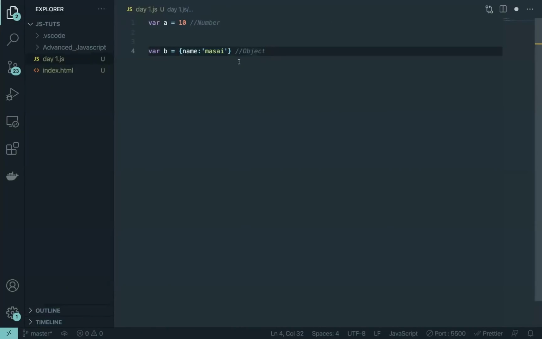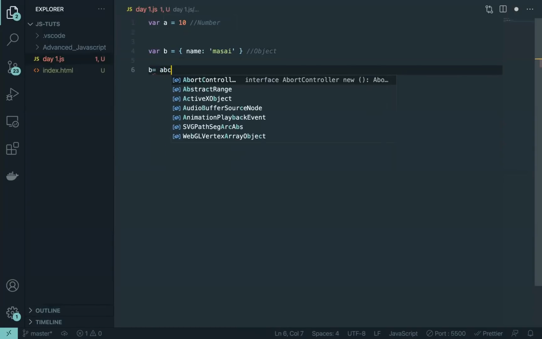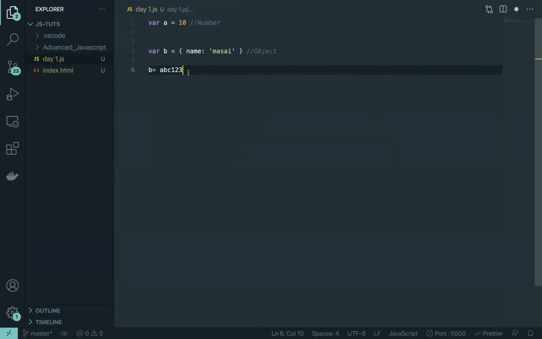So now one thing is clear, this value should be somewhere in the memory. There is some address for that memory, and b actually holds the address of it. So let's say the address is abc123, something like that. So b actually holds the address of it, it doesn't hold the actual value. So consider b as a wire.